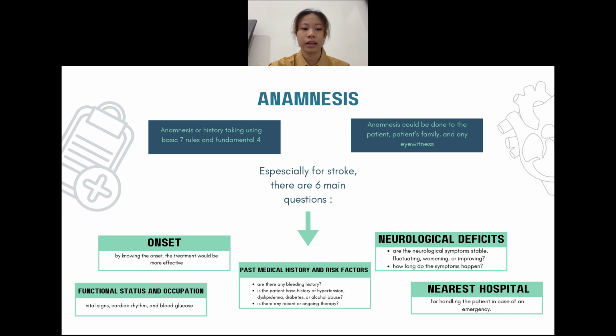The fourth and the fifth are functional status and occupation. Also, if patients arrive with medical emergency service, we can ask about their vital signs, cardiac rhythm, and blood glucose. The last one is about the nearest hospital. This is a very important question for handling the patient in case of an emergency.